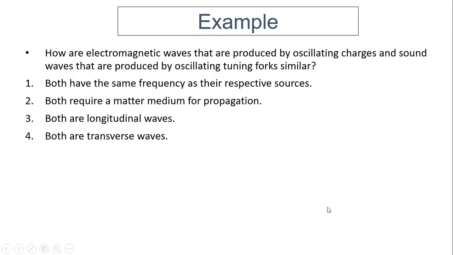Another example: how are electromagnetic waves that are produced by oscillating charges and sound waves that are produced by oscillating tuning forks similar? Both have the same frequency as their respective source. Both require a matter medium for propagation. Both are longitudinal waves, or both are transverse waves. We're going to talk about longitudinal waves and transverse waves later, but now we have learned all waves have the same frequency as their respective source. So that is true for all waves.